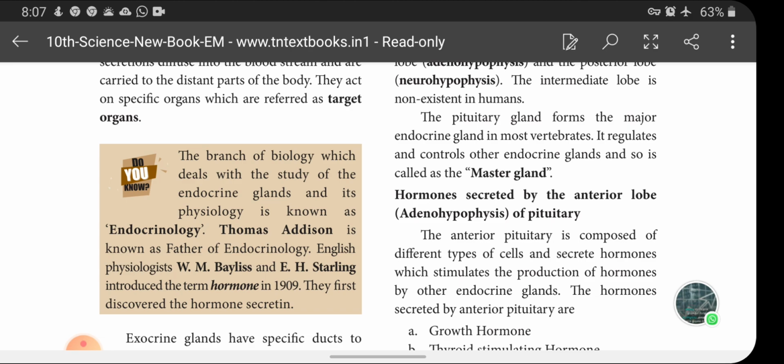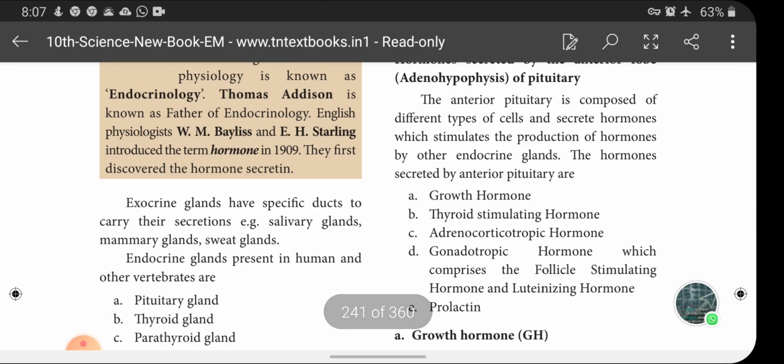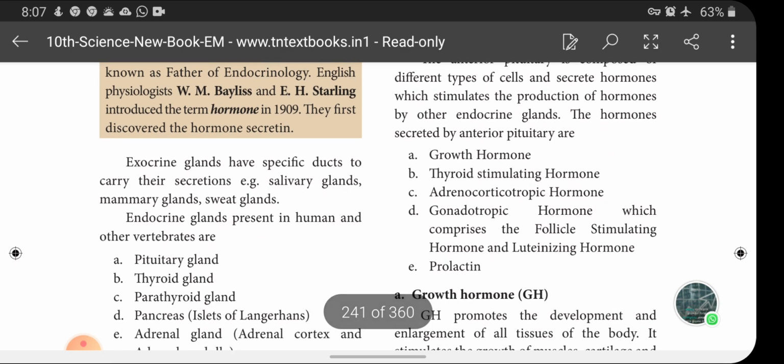Okay. So what is endocrinology? Who is the father of endocrinology? Who introduced the term hormone first, and which hormone was discovered first? These are the various questions you will get from this "Do you know" concept. Next, exocrine glands have a specific duct to carry their secretion. Examples of exocrine glands are salivary glands, mammary glands, and sweat glands.